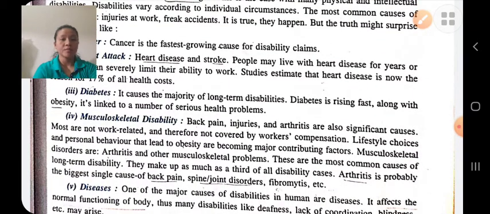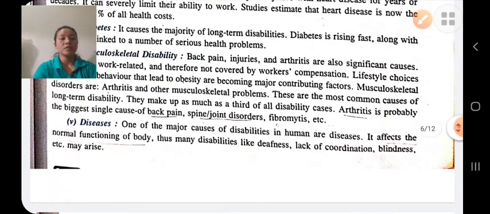Musculoskeletal disability like joint pain, joint disorders, arthritis, musculoskeletal problems, etc. Disease may also lead to disability. It affects the person's normal functioning of the body, like the person is unable to coordinate his body movement, blindness, etc.